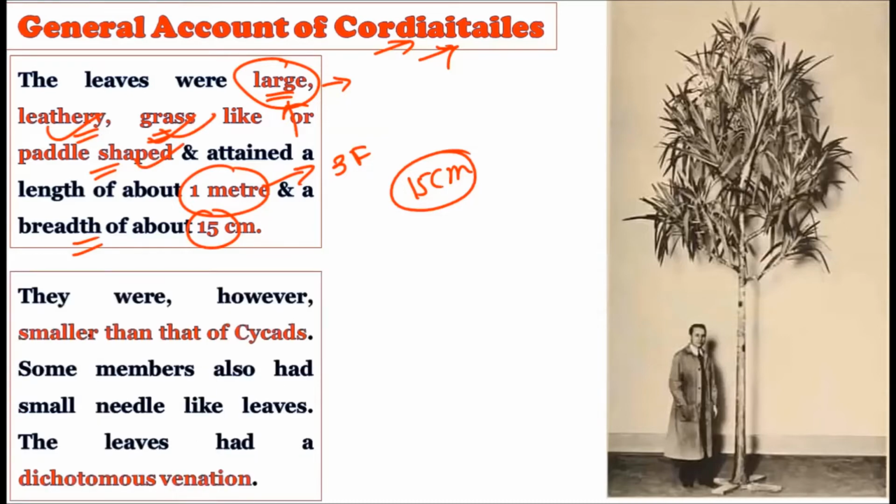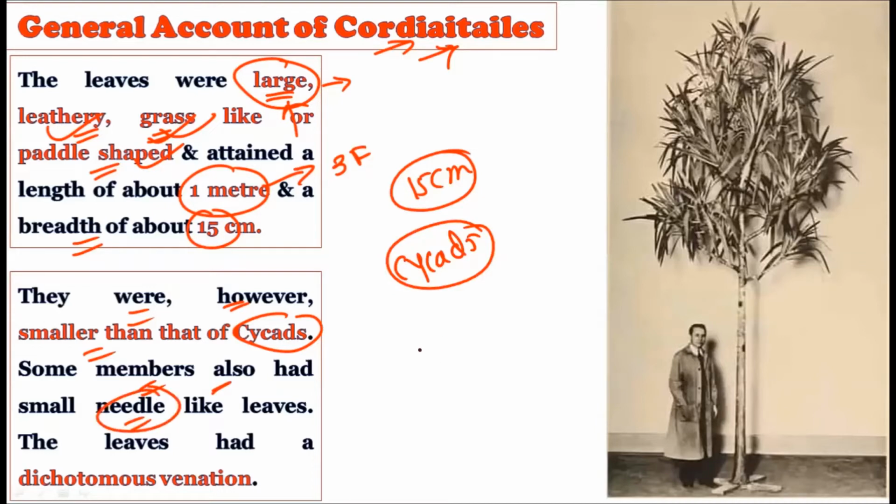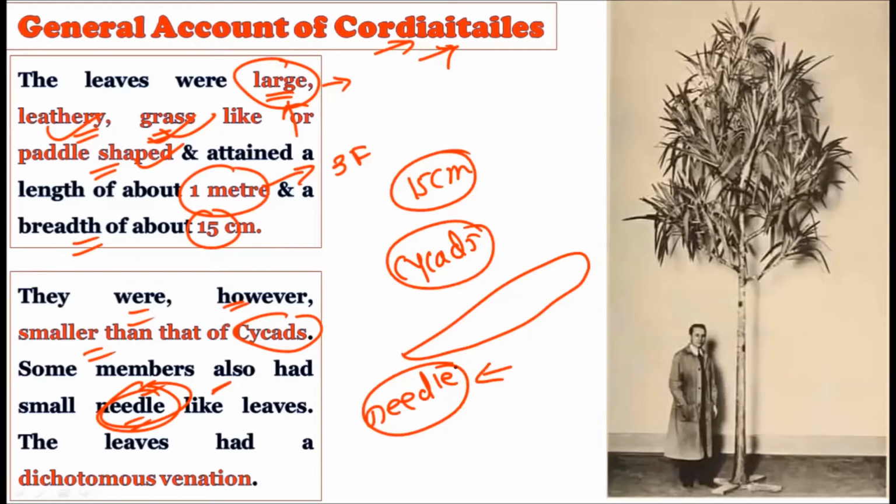All right. Now consider, they were smaller than the cycads, while some members also had small needle-like leaves. Not all the plants showed large leaves like 3-foot leaves, but some members showed needle-like leaves. So you carefully have to remember these exceptions: there are plants which can show 3-foot leaves, but certain plants also show small needle-like leaves.